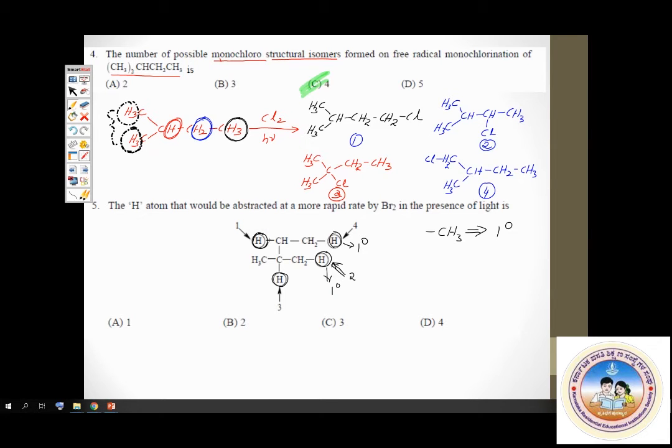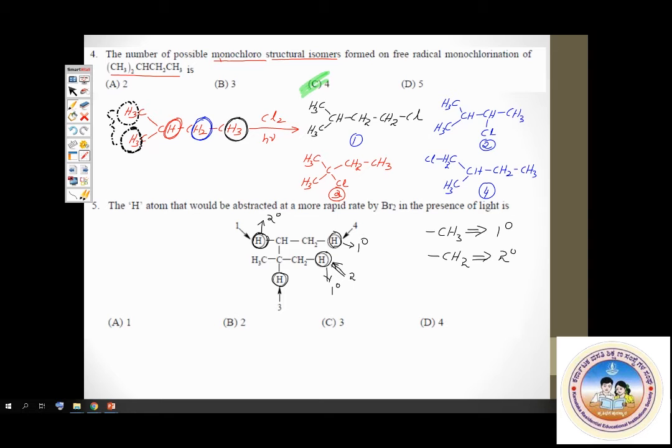This is primary hydrogen because it's part of CH3. CH3 hydrogens are primary. Hydrogen number 2 is also primary. It's part of CH3. Hydrogen number 1 is secondary because it's part of CH2. See, carbon attached to 2 hydrogens. It's part of CH2.